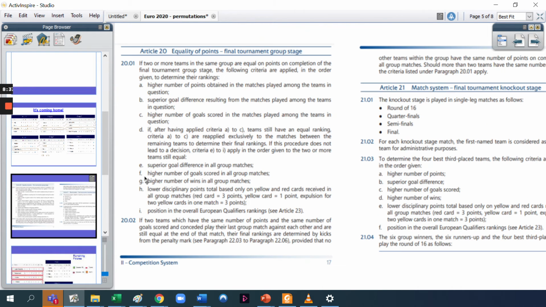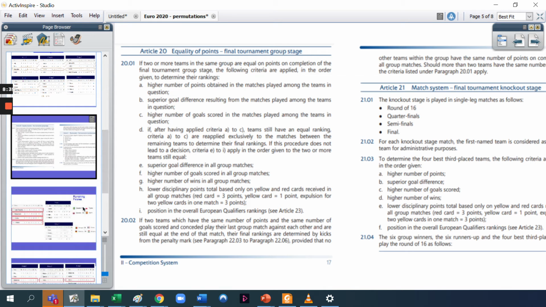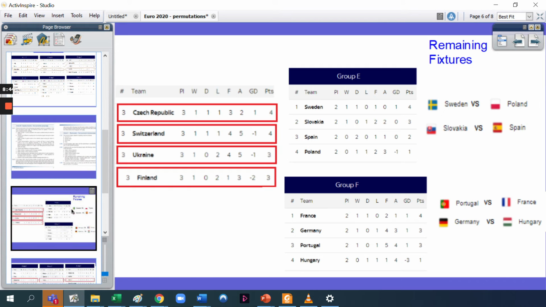So let's go and specifically have a look at the standings ahead of the games today. So I've put over here Group E. We can see that Sweden are top of the group, Slovakia second, Spain are third, and Poland are fourth. And these are the remaining fixtures of this group. So tonight we've got Sweden playing Poland and Slovakia playing Spain.